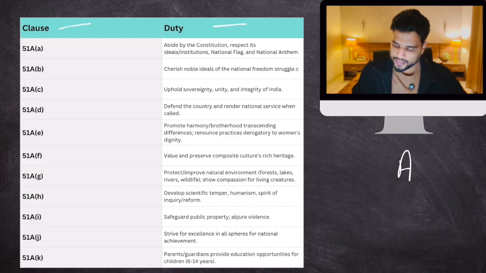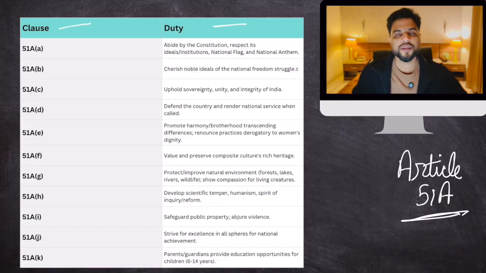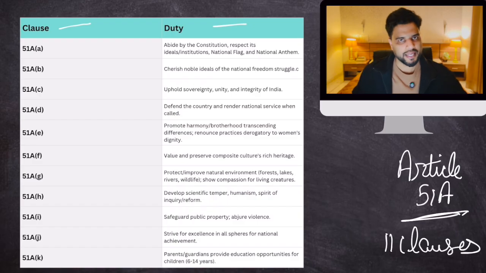Now, these are the 11 fundamental duties. So remember, it is Article 51A, and Article 51A has 11 clauses. Each clause is named A, B, C, D. So 51A clause A says it is the duty of every citizen to abide by the Constitution, respect its ideals, institutions, and national flag. Then B is cherish noble ideals of the freedom struggle. C is uphold sovereignty, unity, and integrity of India. D is defend the country and render national service. E is promote harmony and brotherhood and renounce practices derogatory to women. F is value and preserve the rich composite culture of India. And then G, H, I, J, K.